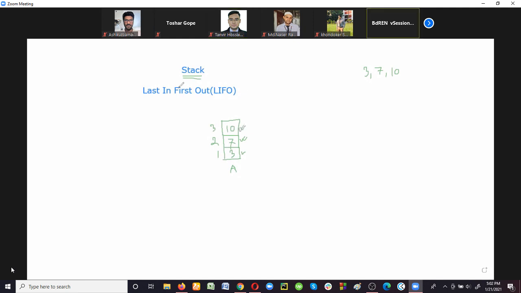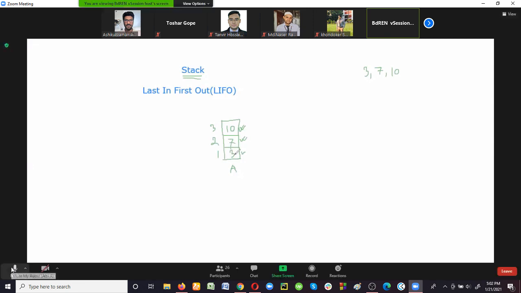So in the stack data structure, we always perform the insertion or deletion operation only on one end, that is the top end of the structure. Look at this, 3 was the first data item, right? But we cannot delete this data item before deleting 10 and 7.